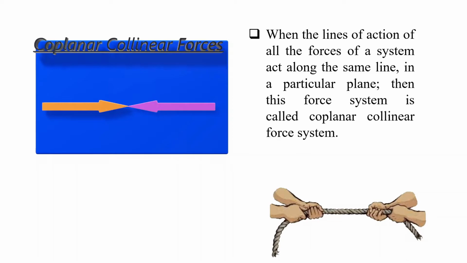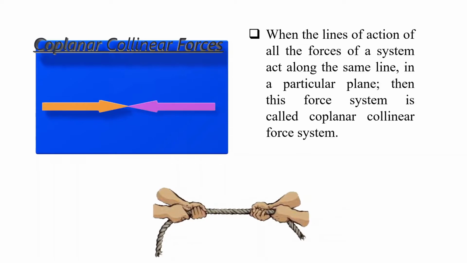When the line of action of all the forces of a system act along the same line in a particular plane, then this force system is called coplanar collinear force system. Tug of war is a contest in which two teams pull at opposite ends of a rope until one drags the other over a central line. Moreover, all the forces applied by the people pulling towards them are along a line, that is along the length of the rope, and they are in a particular plane. So this is the example of coplanar collinear force.